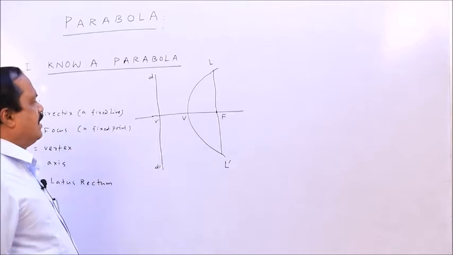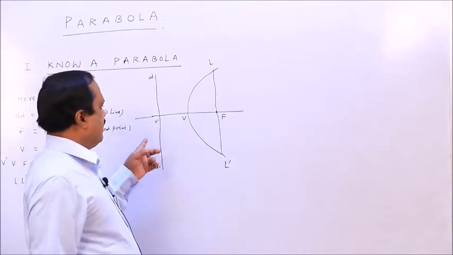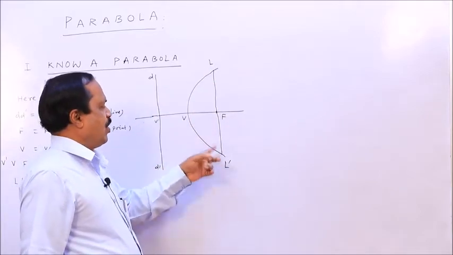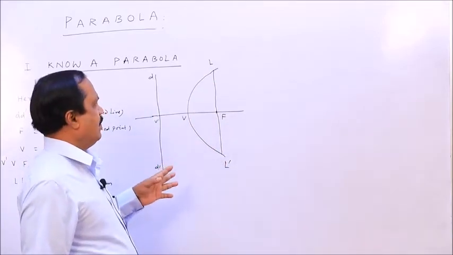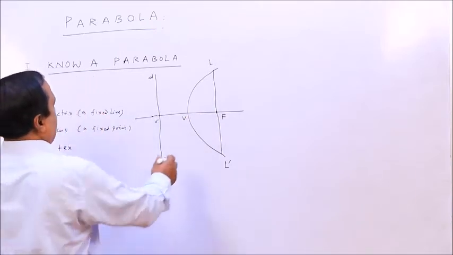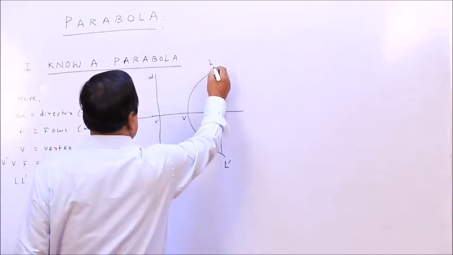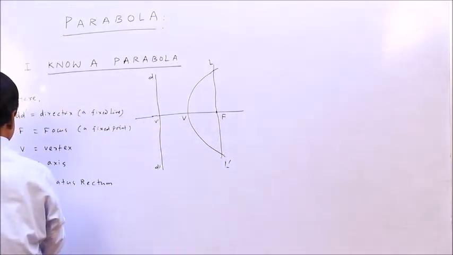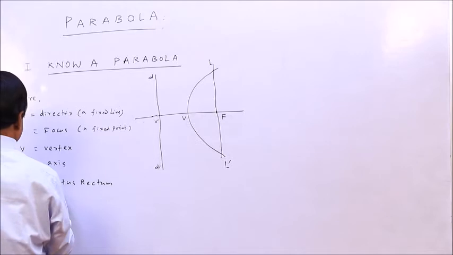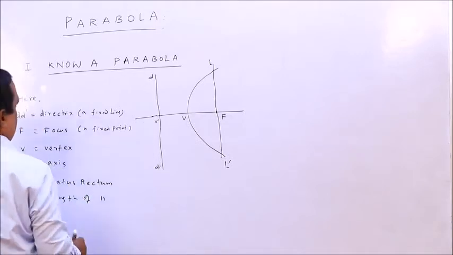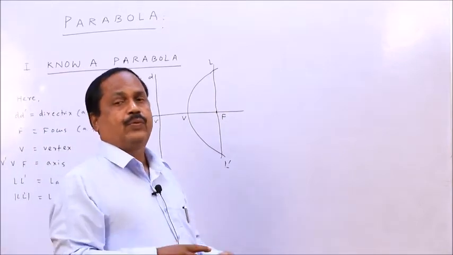The straight line intersecting axis at right angles and intercepted between the curves is known as latus rectum, and L dash is defined as length of latus rectum. This line is latus rectum, whole line. You can say this line extended is latus rectum, but L dash is length of latus rectum. Alright. So now come to equation.